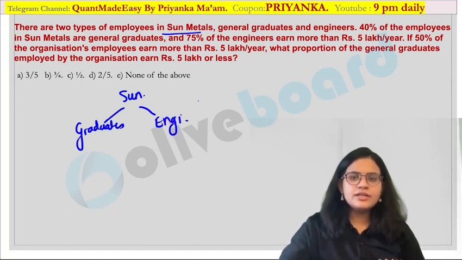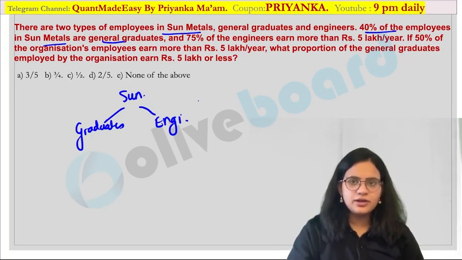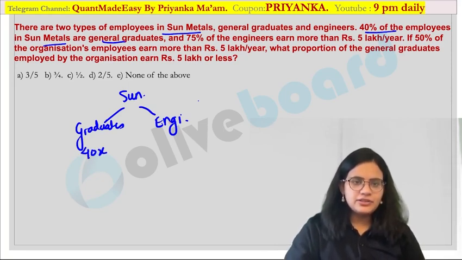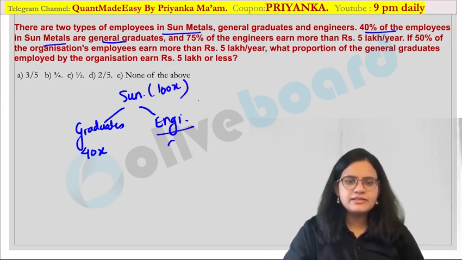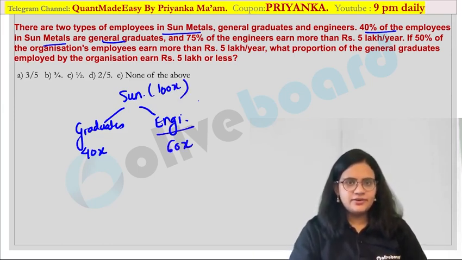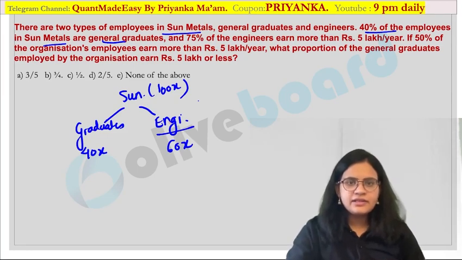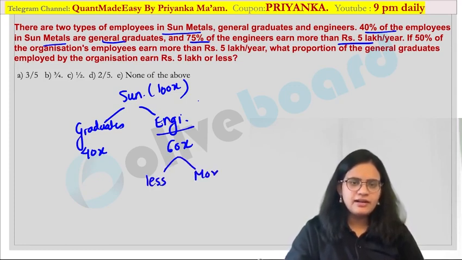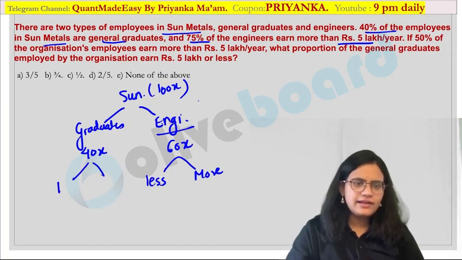Now what is said in your question? 40% of the employees of Sun Metals are general graduates over here. So 40x are graduates out of 100x. Okay, so how many of them will be engineers? 60x would be the engineers. Okay, now what else is given? 75% of the engineers earn more than 5 lakh. So here let me write down less than 5 lakh and more than 5 lakh. Similarly, here also you will have less than 5 lakh and more than 5 lakh.